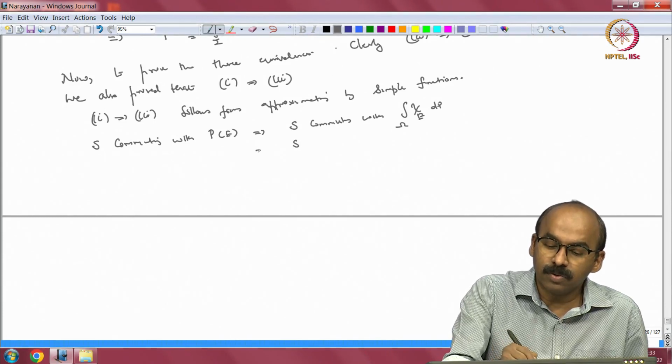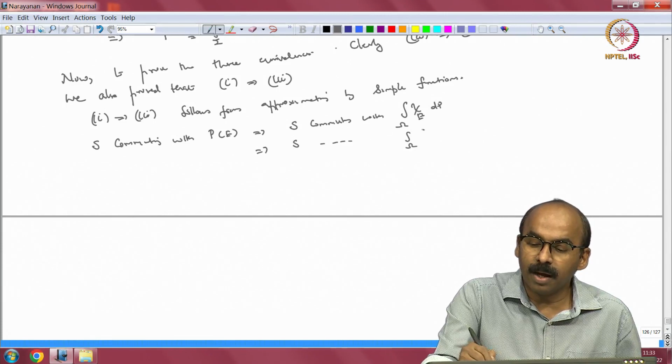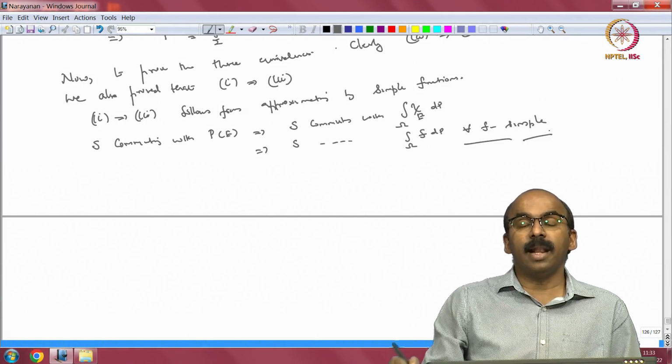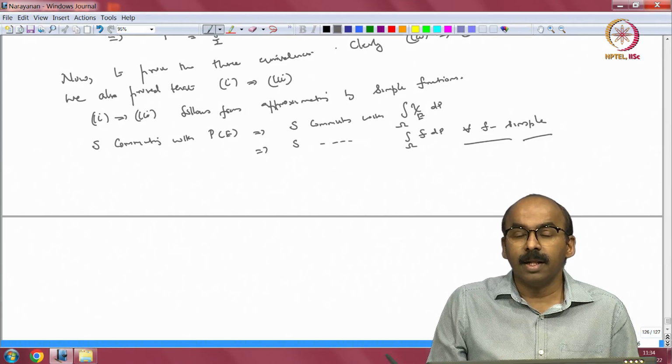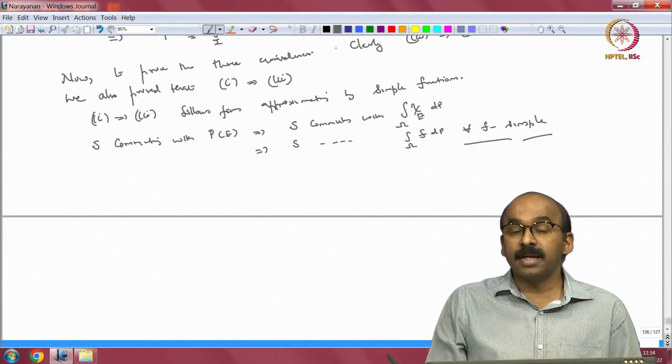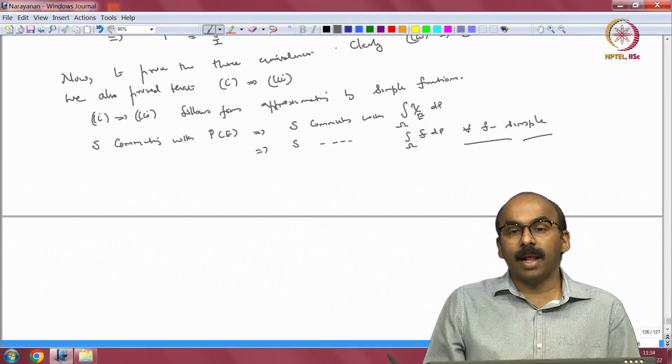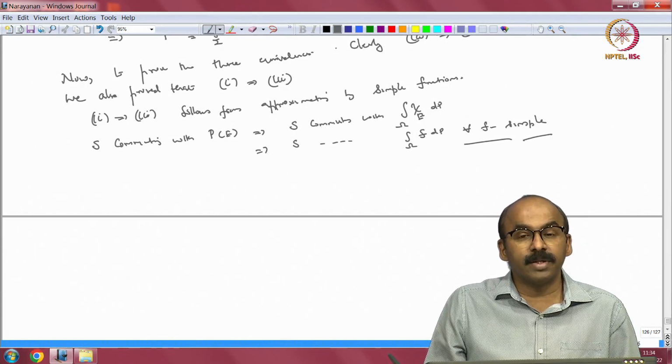So, this would imply S commutes with the integral over omega of f dP for every f simple. But then if I take an L infinity function f, a bounded function, then it is the limit of simple functions in the supremum norm, and the integrals also converge in the operator norm.